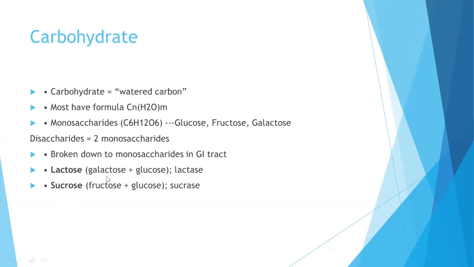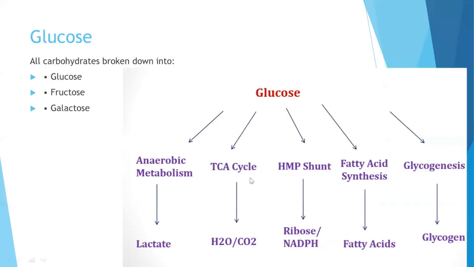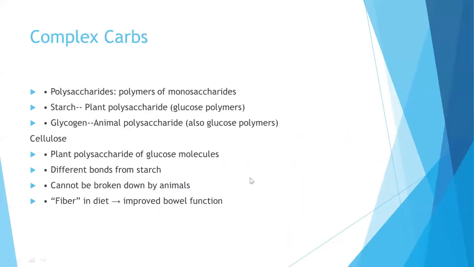Lactose, which is broken down into galactose and glucose by the enzyme lactase, is one example of disaccharides. Also, sucrose, which is broken down by sucrase to fructose and glucose, is another example. There are also complex carbohydrates like polysaccharides, which are polymers of monosaccharides. Starch is a plant polysaccharide which contains glucose polymers. Also, glycogen is an animal polysaccharide which also contains glucose polymers.